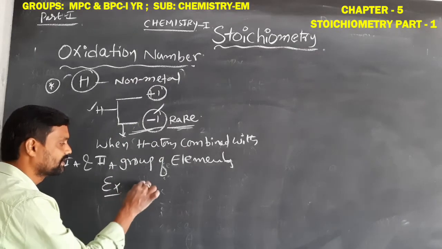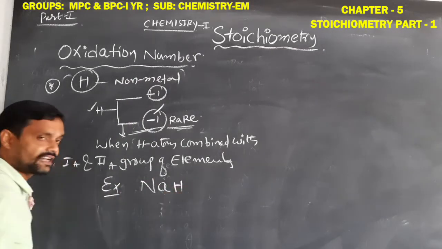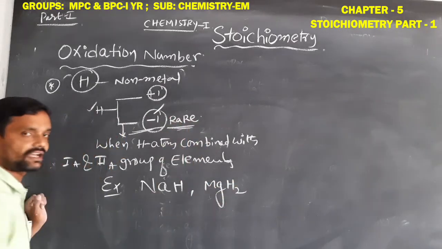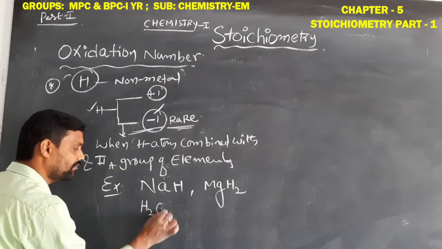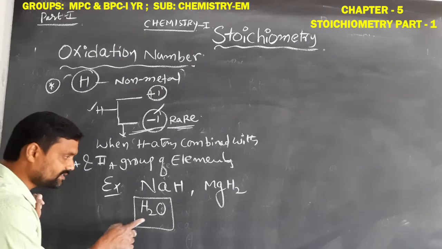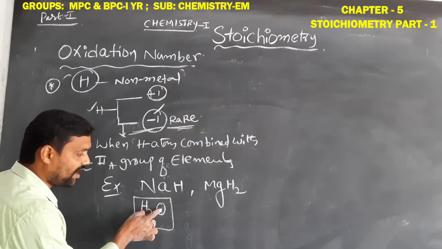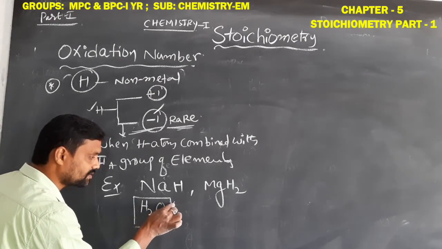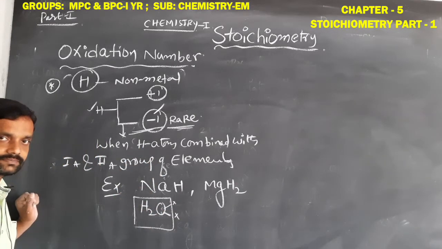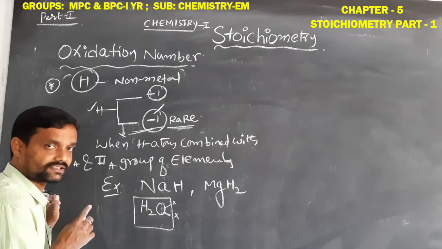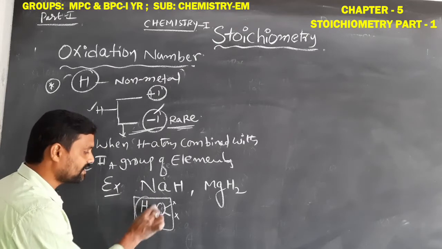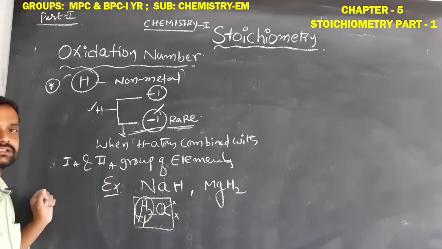Means, for example, sodium hydride. Another example, magnesium hydride. Another example, water molecule. Let us see in the water molecule, hydrogen is combined with oxygen. Oxygen does not belong to the first A group or the second A group elements. Oxygen is a 6th A group element. So it is not first A or second A, so hydrogen's oxidation number is constant, that is +1.